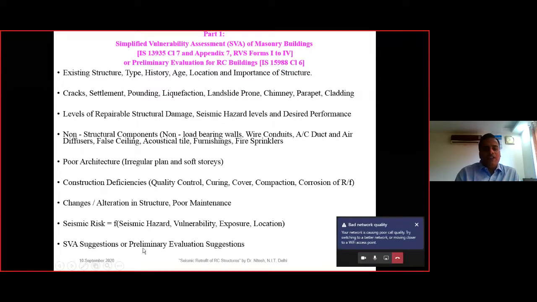Then the SVA suggestion is related to IS 13935, that is for the masonry structure, and for the preliminary evaluation, only the terms are changing. Here it is preliminary evaluation, and in IS 13935, it is SVA, that is simplified vulnerability assessment. So the seismic risk is also one of the parts, that is seismic hazard, vulnerability, exposure, and it is dependent upon the location of the structure.